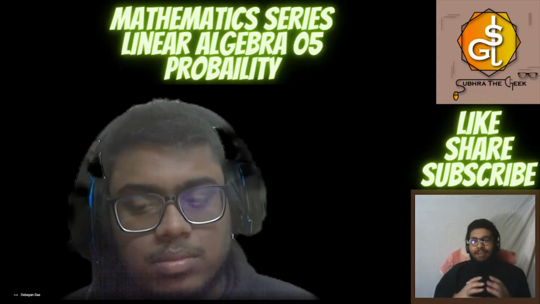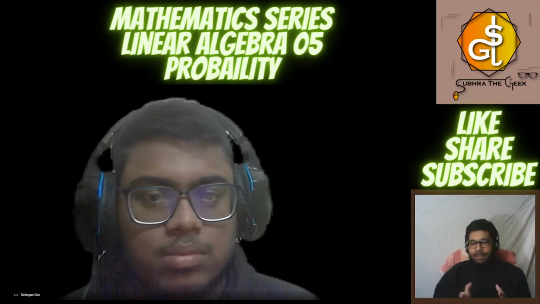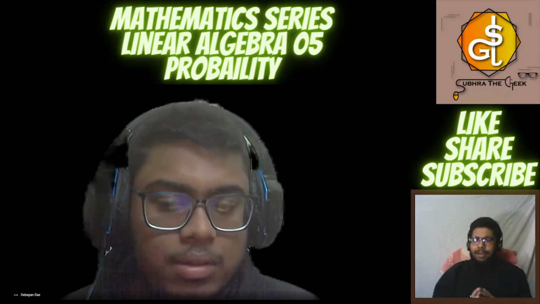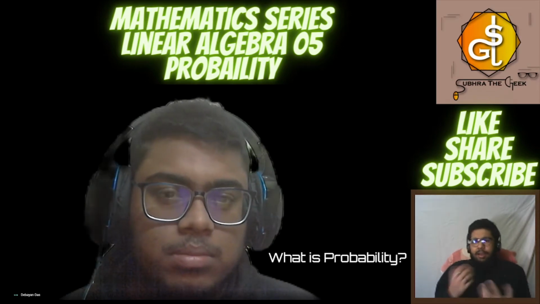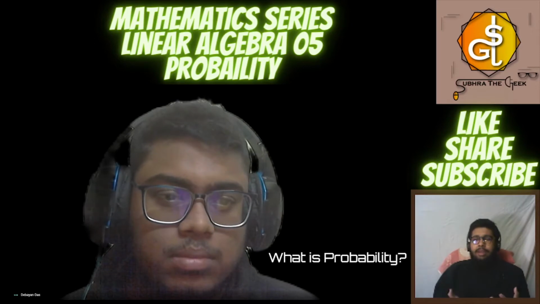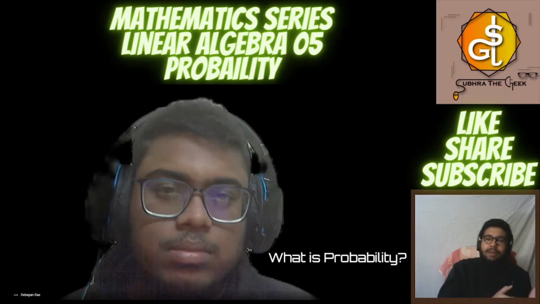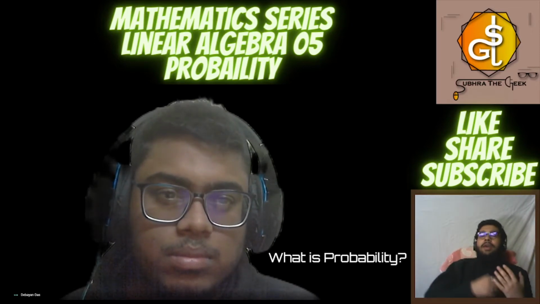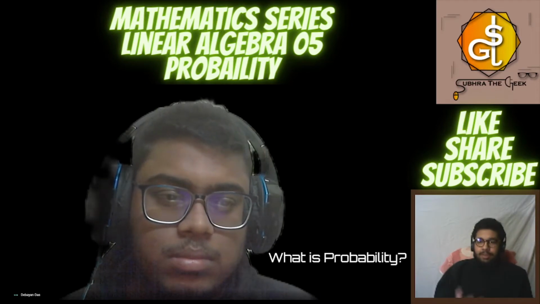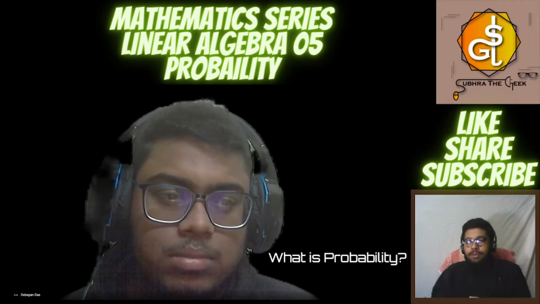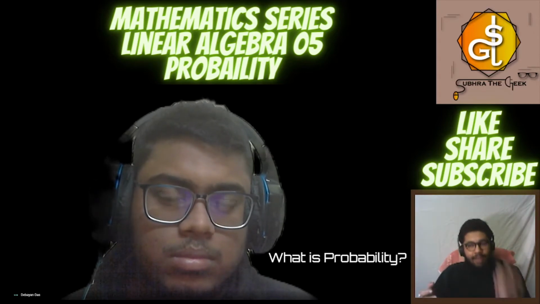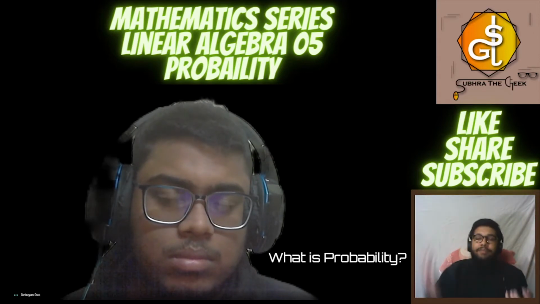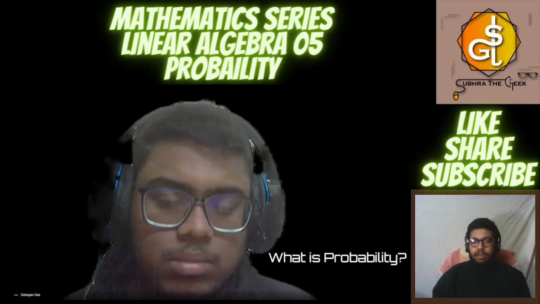So guys, today we are gonna talk about probability. So let's start with what is probability. So what is probability, you may ask. To give you in very simple terms, it is the amount of times you want something to happen divided by the total number of times it can happen, or the ratio of the amount of times you want it to happen given all the times it can happen, is the probability of an event.